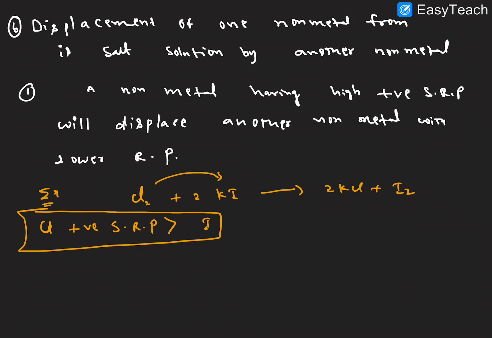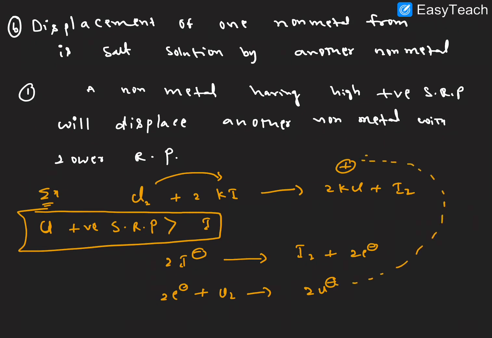So here what happened in the reaction: 2 moles of iodide, I minus, oxidation is taking place, it is converted into I2 with loss of 2 electrons, right? These 2 electrons combine with Cl2 to form 2Cl minus. So here 2 K plus ions are there, combined with chloride, displacing the iodine.